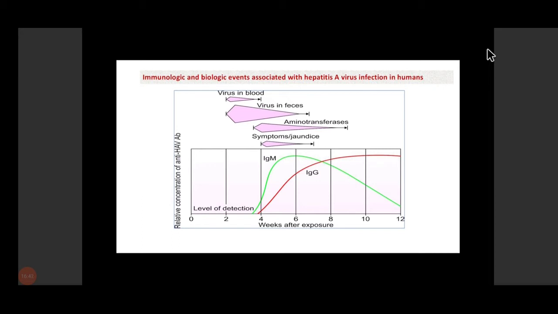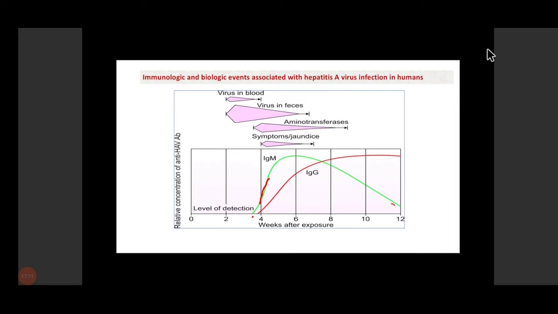And here you can see after 2 to 3 weeks, there is a rise of IgM antibodies. So first of all, IgM antibodies will be produced, and shortly after that, IgG antibodies will be produced. IgM antibodies will reach the peak 6 weeks after the exposure, and generally in 4 to 6 months it reaches the baseline.